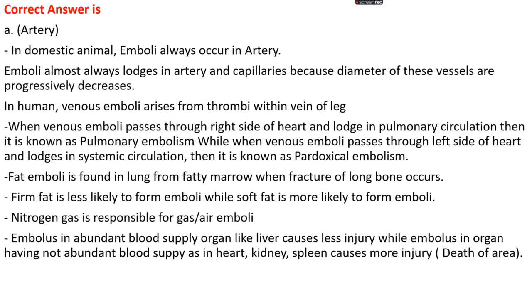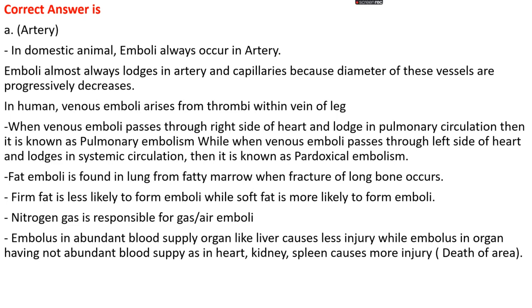Okay, embolism always occurs in arteries in domestic animals, and emboli always lodge in arteries and capillaries because the diameter of these vessels progressively decreases. Okay, in humans, venous embolism arises from thrombi within a vein of the leg. When that venous embolism passes through the right side of the heart and lodges in the pulmonary circulation, it is known as pulmonary embolism.